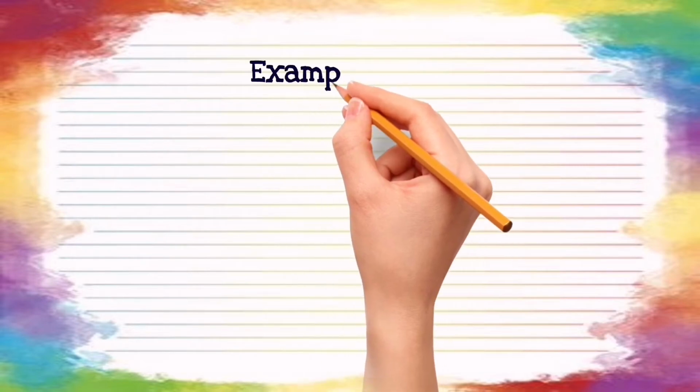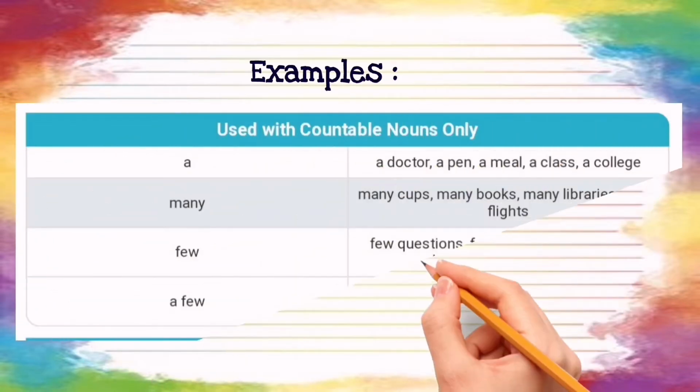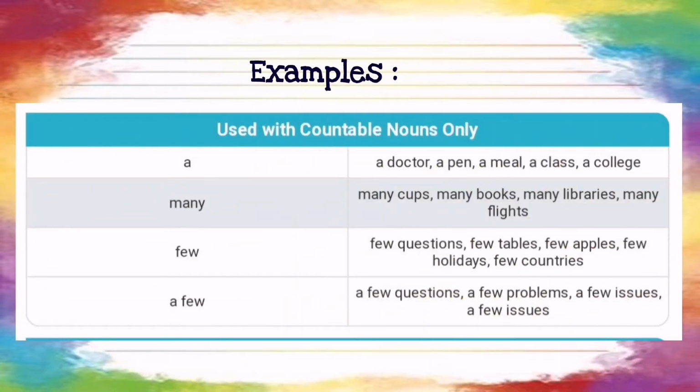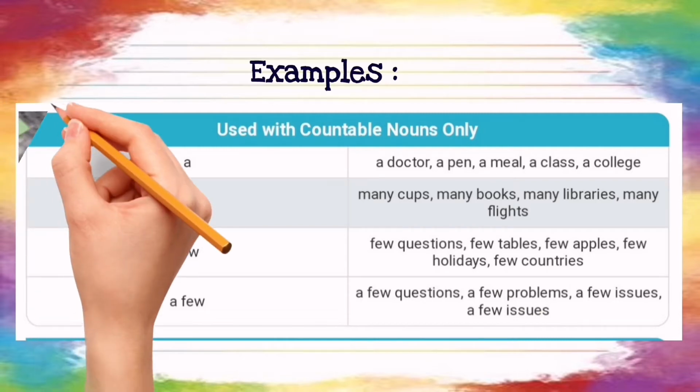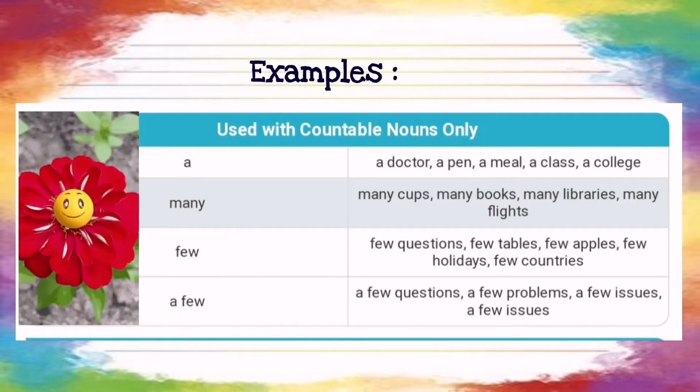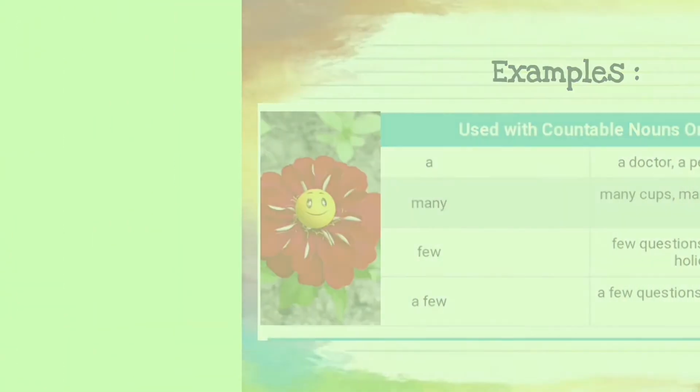We use a, many, few, and a few with countable nouns only. Examples: a doctor, a pen, a meal, a class, a college. Many cups, many books, many libraries, many flights. Few questions, few tables, few apples, few holidays, few countries. A few questions, a few problems, a few issues.